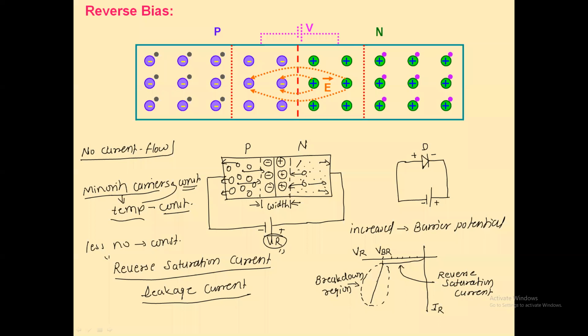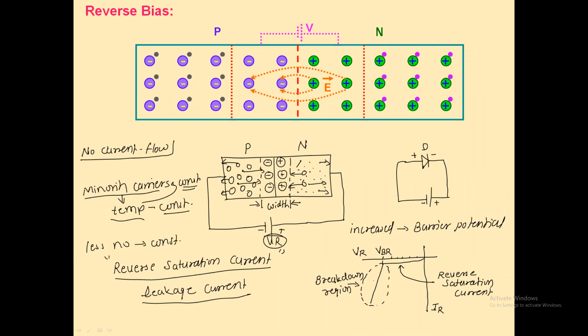Practically we always avoid that region. The diode should not operate in that region, because in that region the current will abruptly increase to a very high value, so when the diode operates in this breakdown region, the diode will be permanently damaged.